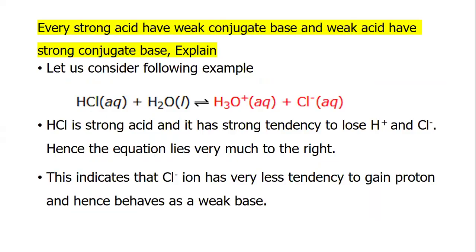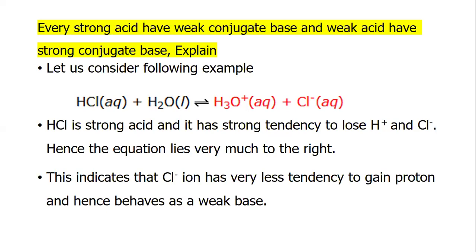Every strong acid has a weak conjugate base and every weak acid has a strong conjugate base. Consider, for example, hydrochloric acid in water, which produces hydronium and chloride ion. Hydrochloric acid is a strong acid and has a strong tendency to lose the H plus ion, giving chloride ion. Hence, the equilibrium lies very much to the right.